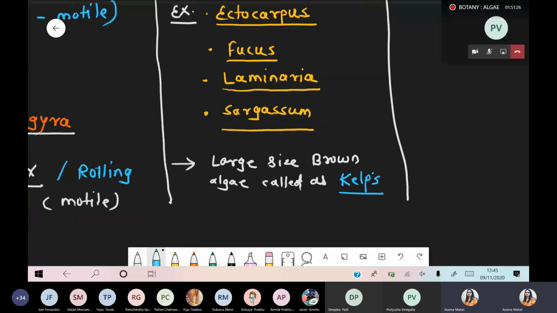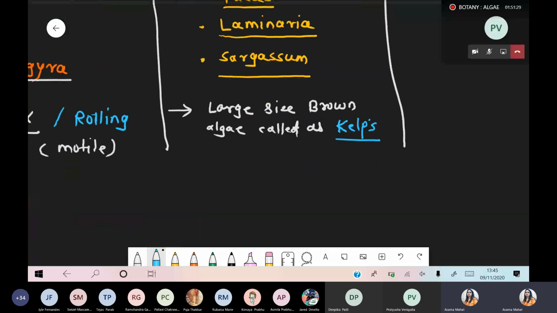Large size brown algae are called kelps. Now I'm taking one example: Macrocystis. Macro, M-A, not M-I. Macro means large size. So we take one example which comes under the kelps category: Macrocystis.